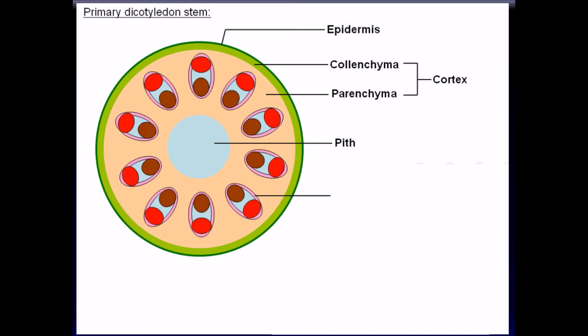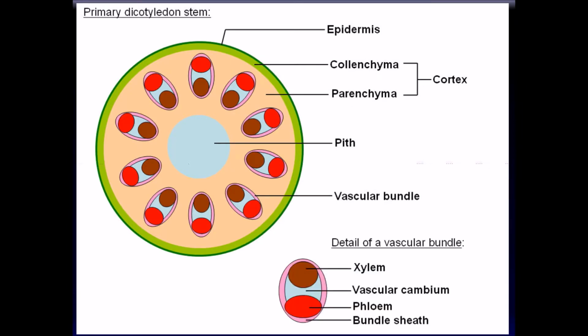The very center of the plant is called the pith. And of course, we see the vascular bundles arranged in this manner. The vascular bundles, as you recall, contain the xylem and the phloem elements, and they're frequently surrounded by a bundle sheath that protects them. Between the xylem and the phloem elements in the vascular bundle is the vascular cambium. Now, this is meristematic tissue. So when we're talking about meristematic tissue that gives width or girth to the plant as the plant grows wider, it is the vascular cambium that produces new xylem and phloem to allow this plant to grow.